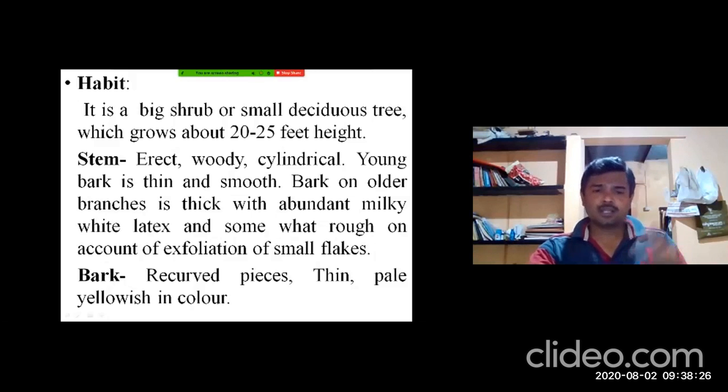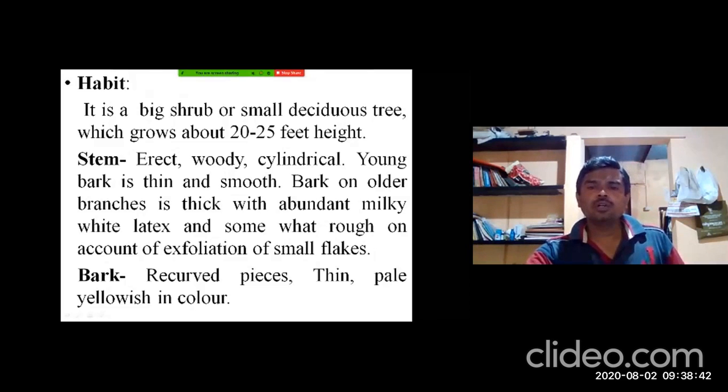I have explained in the previous slide that the bark comes in recurved pieces. This is one of the identification features. The stem bark of Kutaja is in recurved pieces, thin and pale yellowish in color.